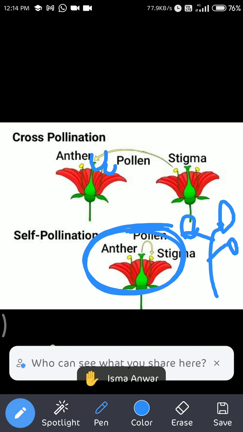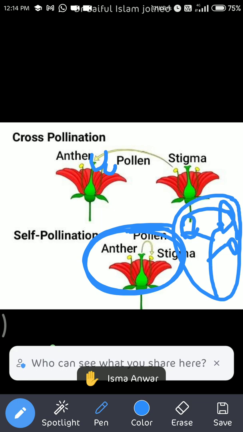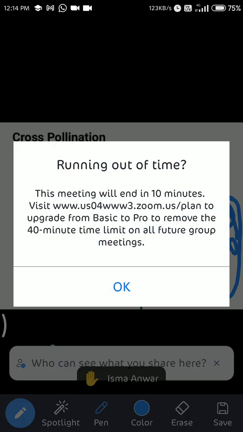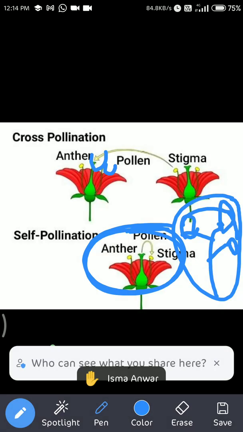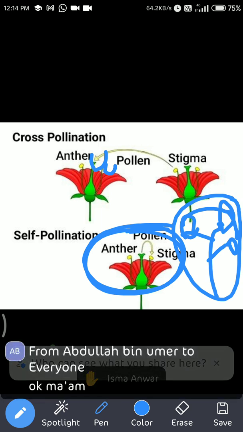If the pollination occurs between these flowers, it is also self pollination, because the plant is actually one. So if the plant is one and pollination occurs between different flowers of the same plant, it is self pollination.